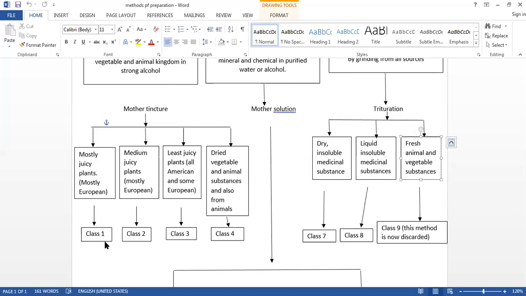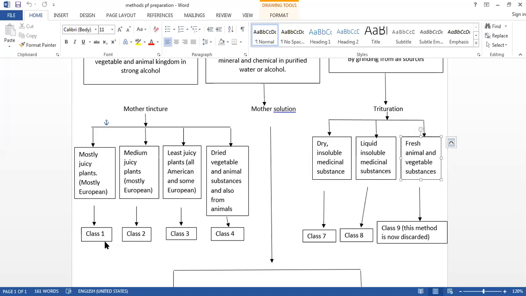Then we have to cut it into small pieces with the knife, take the pulp of it, then take a new filter paper or a new linen cloth, and the juice should be expressed by pressing it. We measured the expressed juice.